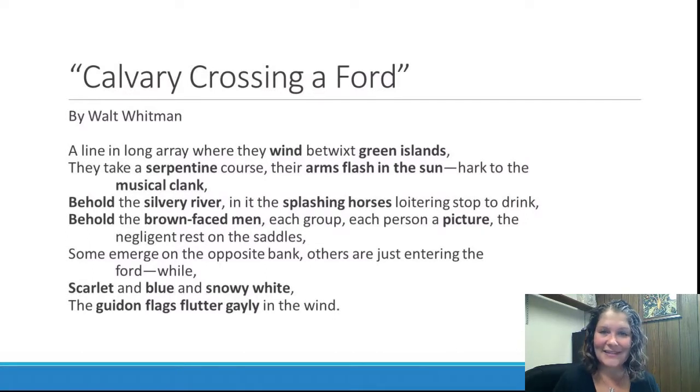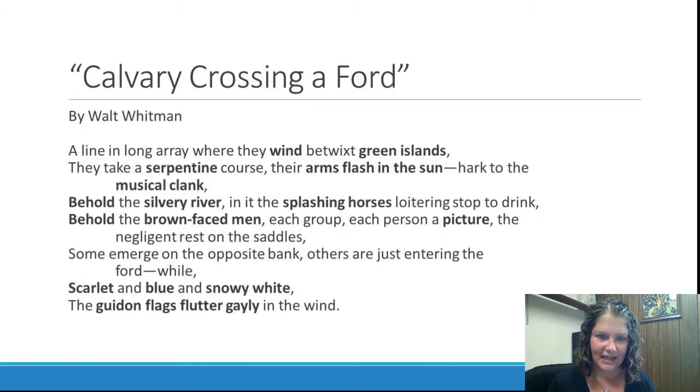Okay, so on this page, I've highlighted some of the words that I saw as appealing to my senses. And then I've also highlighted some other words that I saw connecting to an overall theme that I saw in the poem. And I'll begin to work my way through the poem and explain each of those.